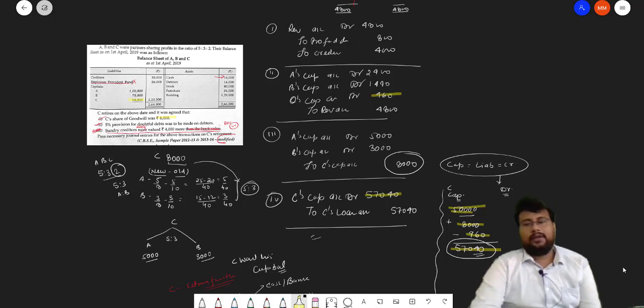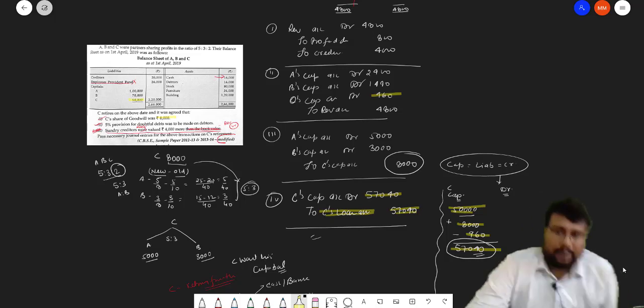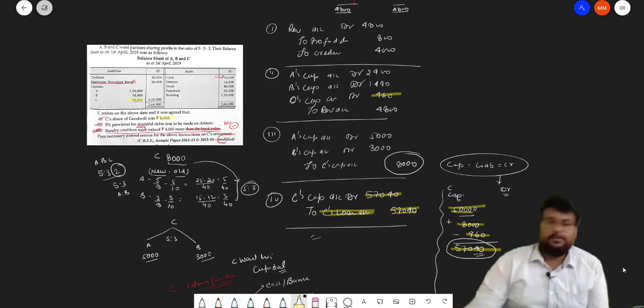The firm did not pay in cash. Instead of that, the firm transfers that amount to C's loan account, 57,040. Okay. So this much for today.